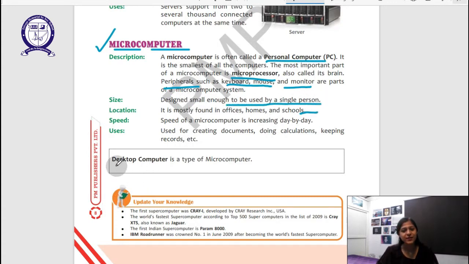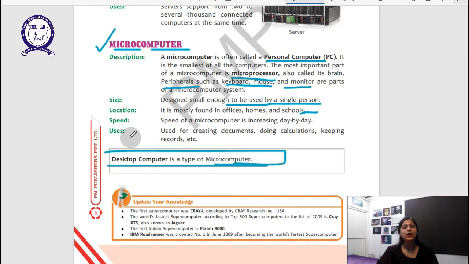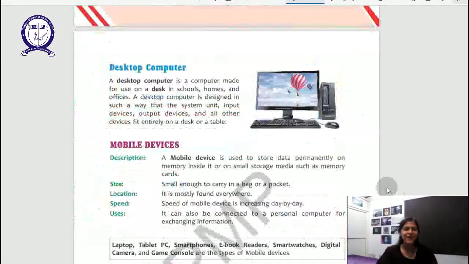So desktop computer is a type of microcomputer which is called a personal computer. What are the uses? Used for creating documents, doing calculations, keeping records, and taking online classes is just another example of them. Next, we have desktop computer.